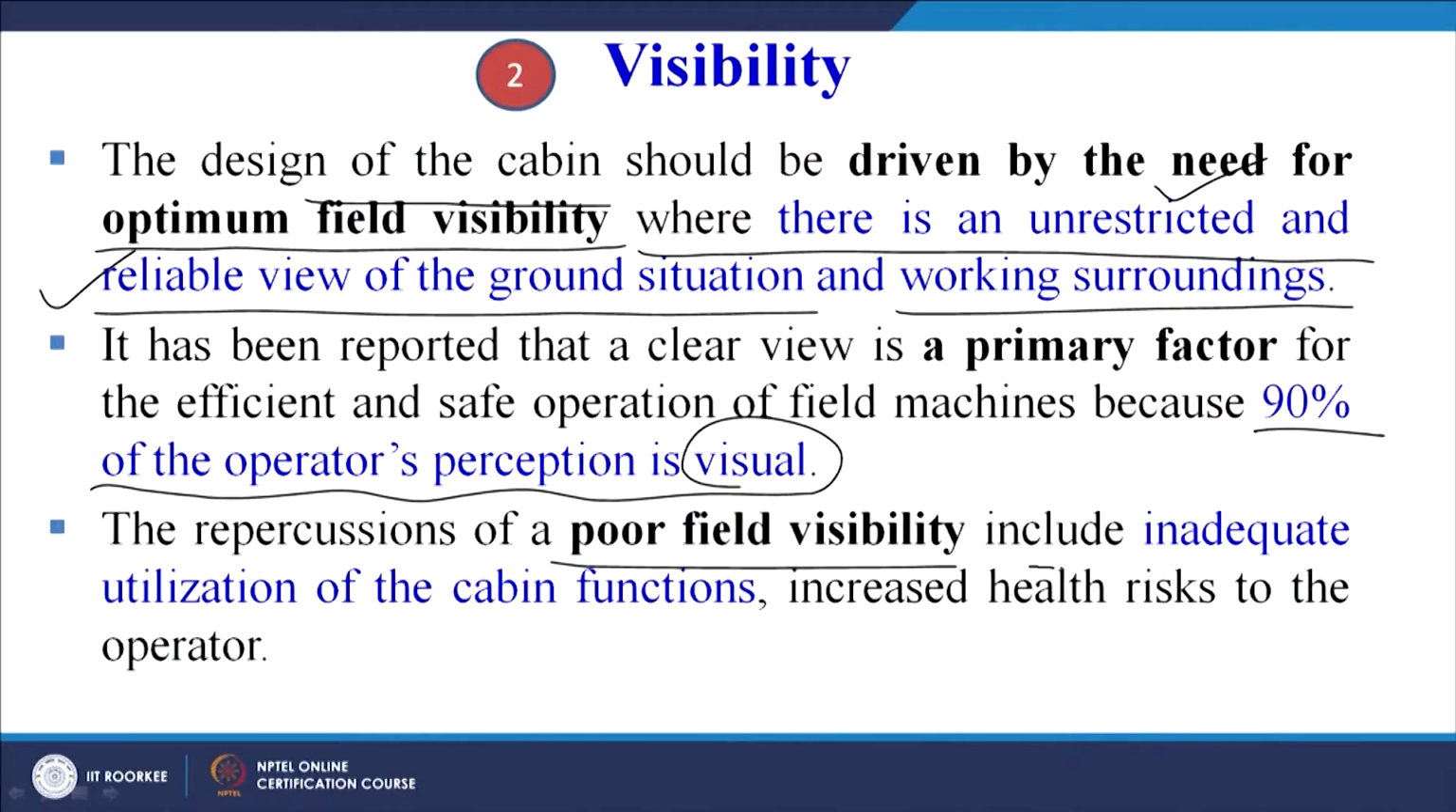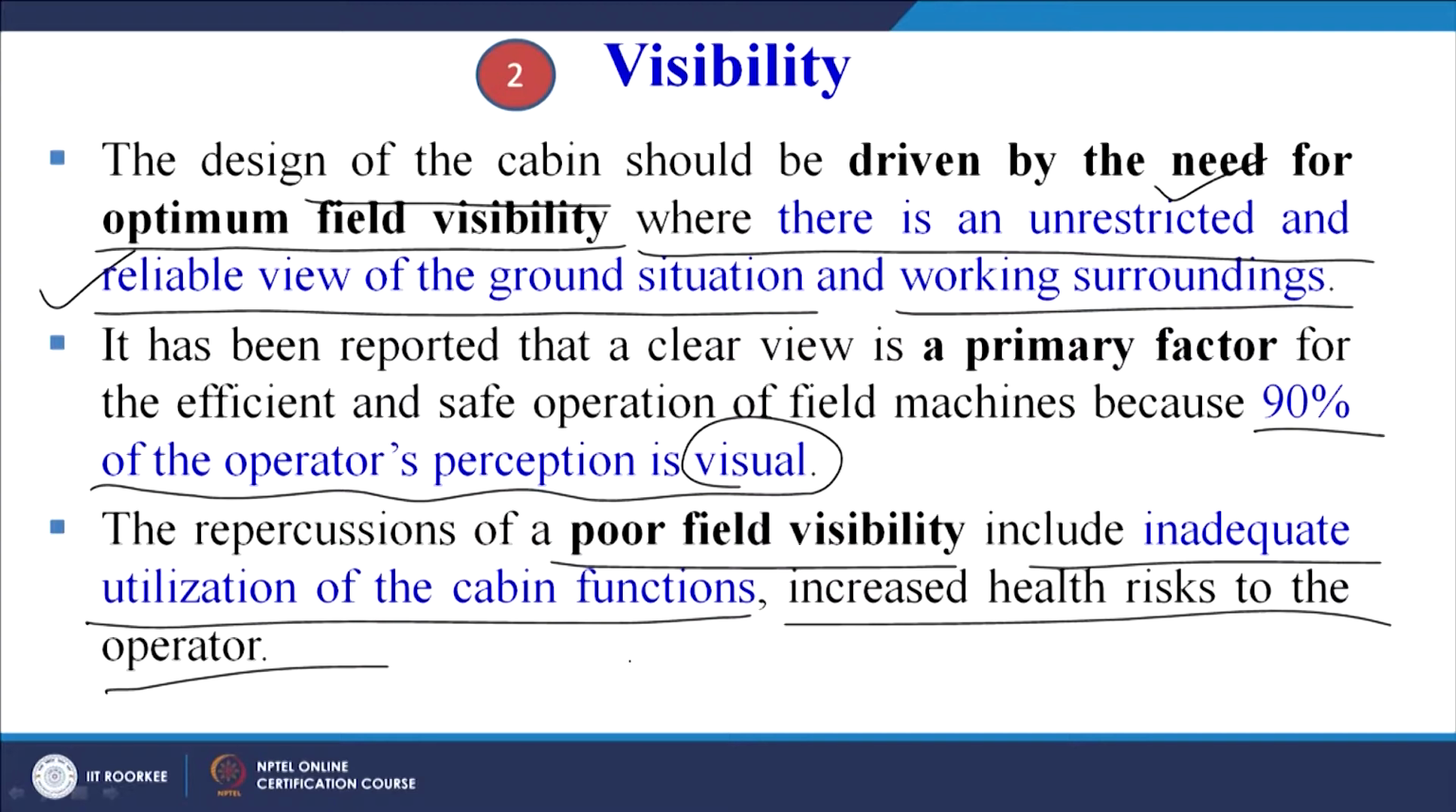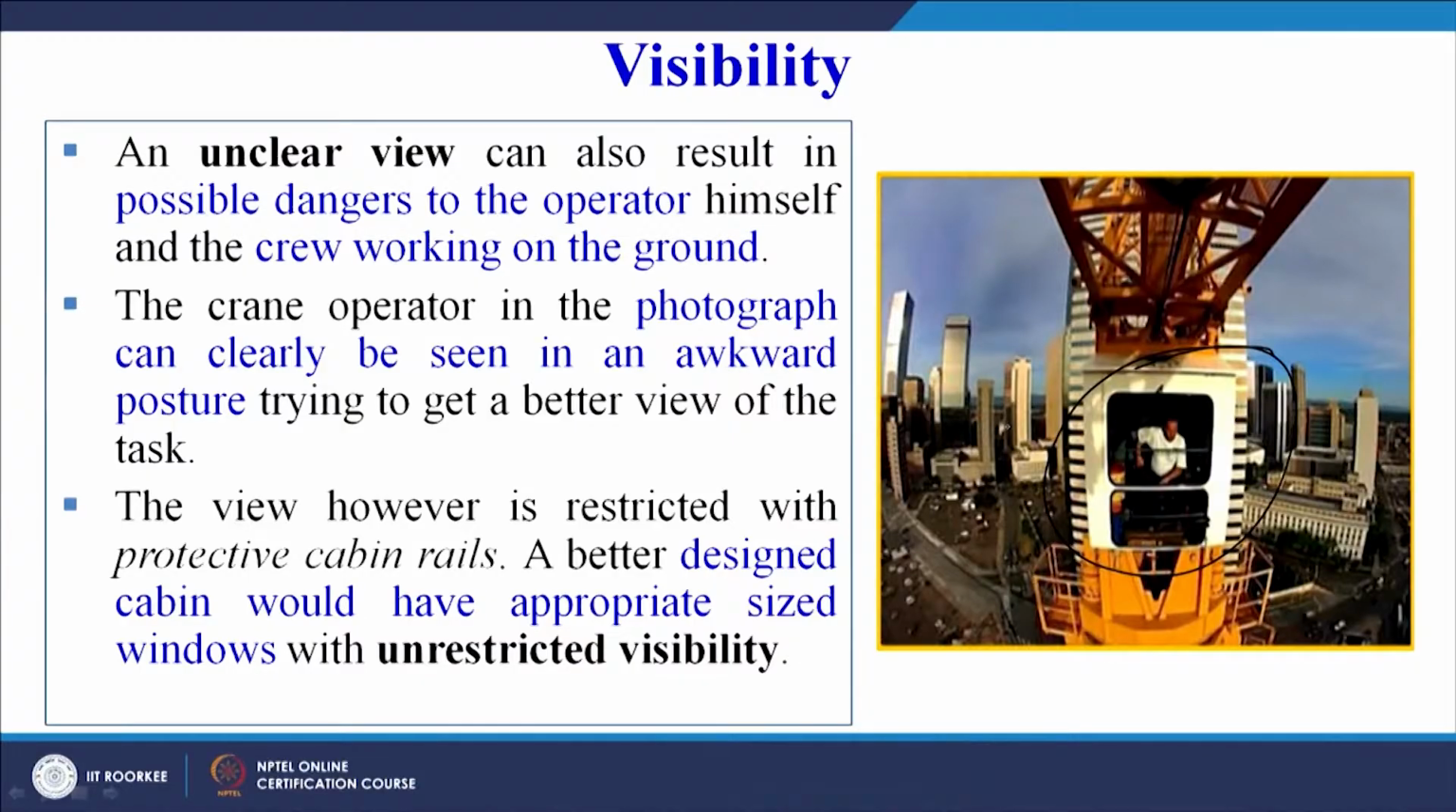The repercussions of a poor field visibility include inadequate utilization of the cabin functions and increased health risks to the operator. So maybe he may not be able to utilize all the functions which are available with him if the visibility is not adequate. Now this is another example of a tower crane cabin. An unclear view can also result in possible dangers to the operator himself and the crew working on the ground. So an unclear view can lead to catastrophic accidents.